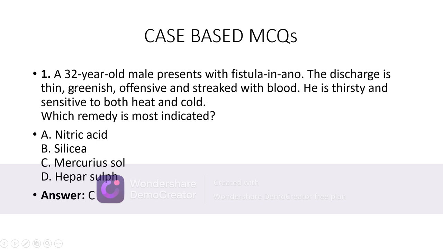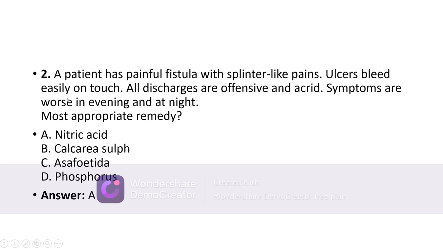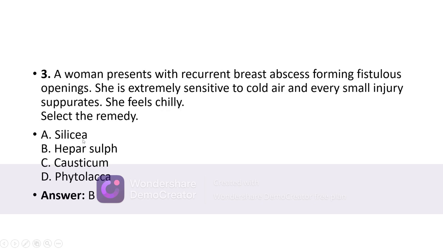Case-based MCQs. A 32-year-old male presents with fistula in ano. The discharge is thin, greenish, offensive and streaked with blood. He is thirsty and sensitive both to heat and cold. The most indicated remedy is Merc sol. A patient has painful fistula with splinter-like pains. Ulcers bleed easily on touch. All discharges are offensive and acrid. Symptoms are worse in the evening and night.